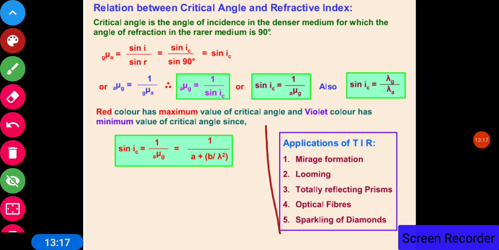Now the applications of total internal reflection are very important. Mirage formation: in the deserts, it appears that there is a water tank as the traveler finds the inverted image of a tree. Looming is also the same thing, that is an illusion, just like in the summer season when you move on the roads you see patches just like water is on the road. So that is looming. Totally reflecting prisms are also based on TIR. Optical fibers and the sparkling of diamonds, all these are based on total internal reflection.